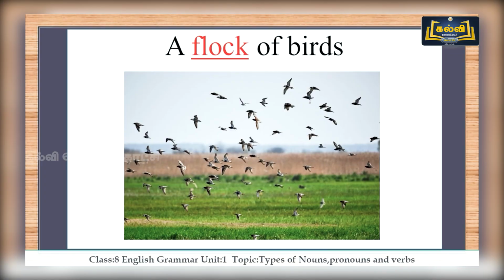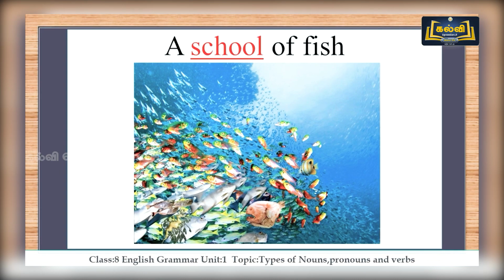You're looking at birds, a flock of birds. We call the group a flock, so it is a collective noun. Do you know what a group of fish is called? It's called a school of fish. You can also collect a number of collective nouns which are used for different things, different animals or different objects. Let's move on to the next type of noun.